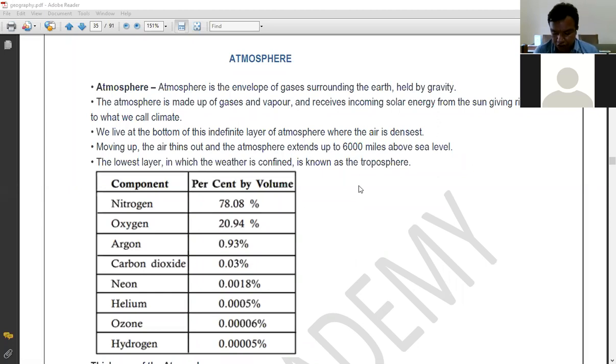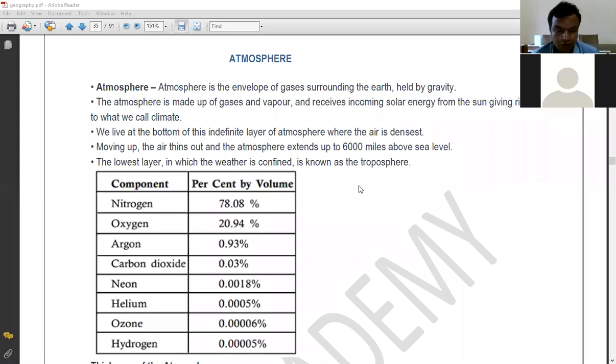So we have seen that geography means the study of the surface of the earth, how these landforms are formed, and how they are influenced by other factors. One very important factor influences the physical features of the earth's surface as well as human beings, because ultimately we need to study the impact of geographical features like mountains, plains, valleys, and islands. How it influences human life, that we are going to study.